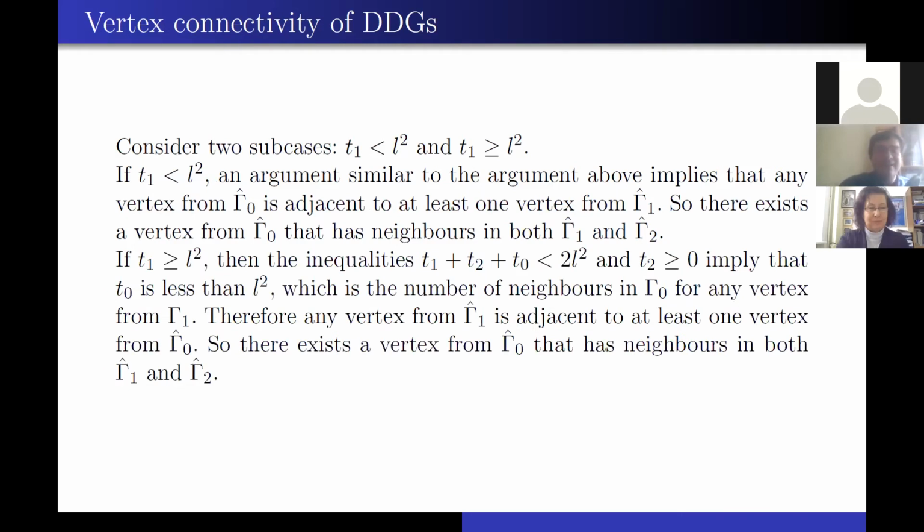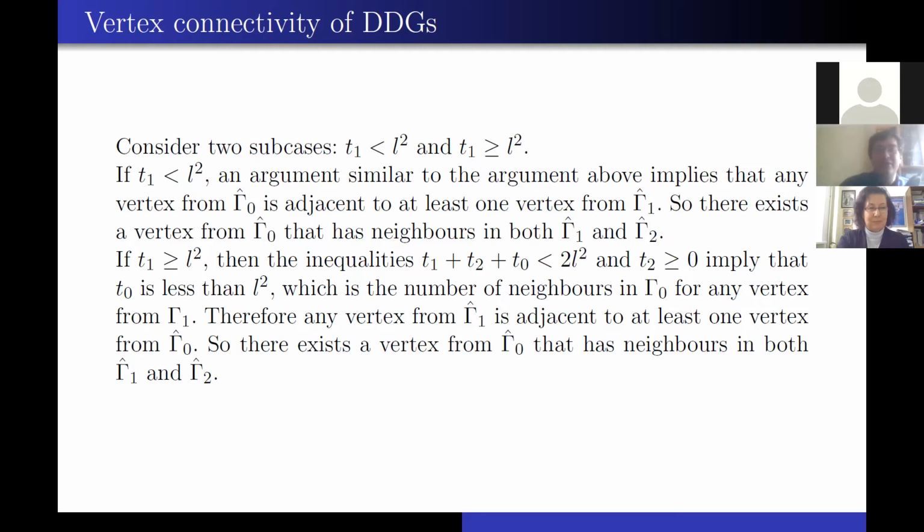If T1 is greater than or equal to L squared, then the inequality T1 plus T2 plus T0 less than 2L squared, and T2 at least 0, imply that T1 is less than L squared, which is the number of neighbors in gamma 0 for any vertex from gamma 1. Therefore, any vertex from gamma 1 is adjacent to at least one vertex from gamma 1 hat and gamma 0 hat.